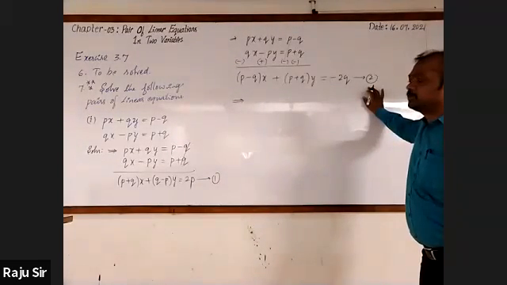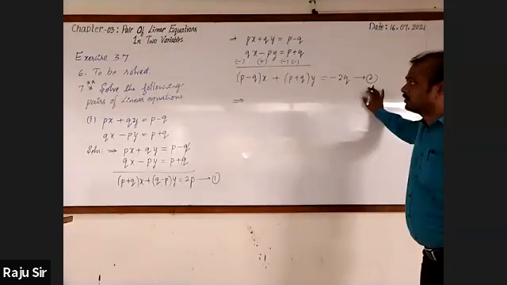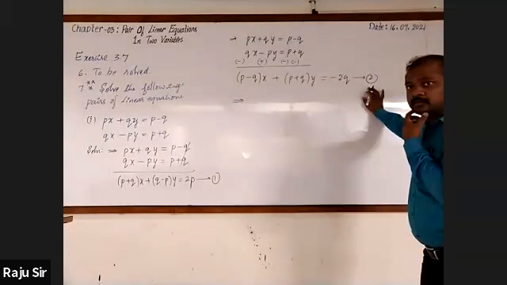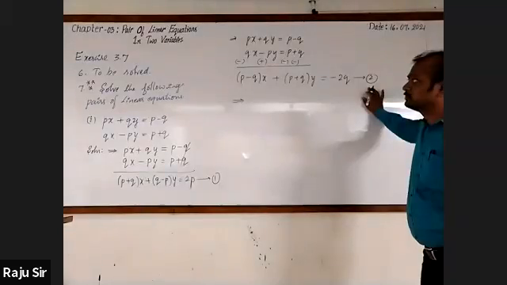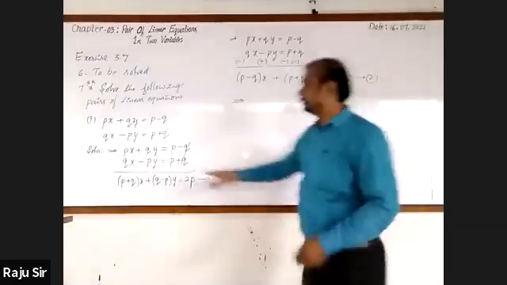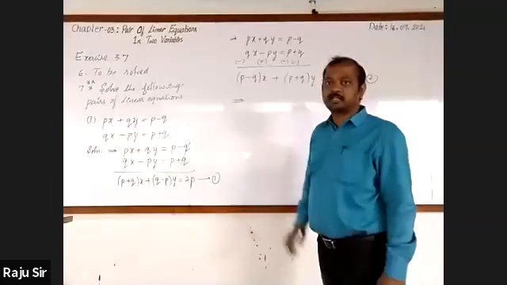Sir, P plus Q and P minus Q will get cancelled now, sir. No. How? Here P plus Q is there. Here P minus Q.